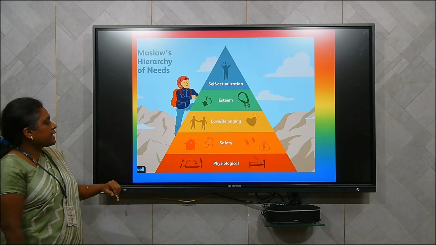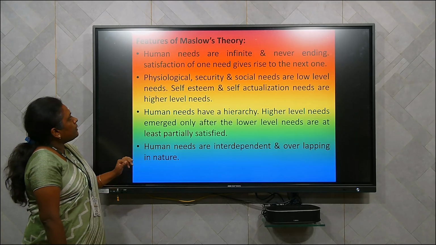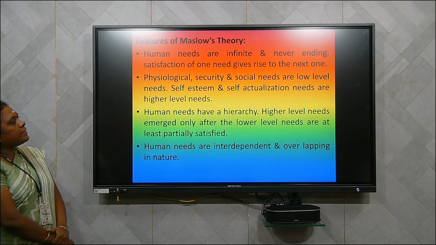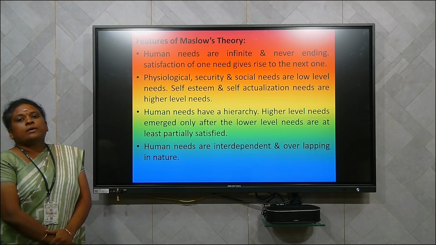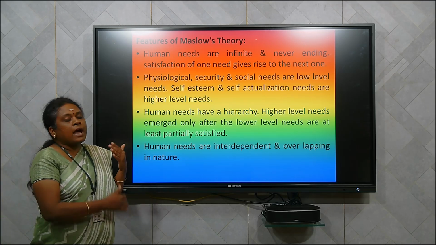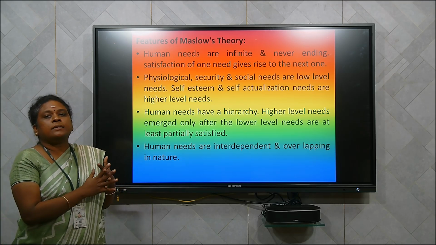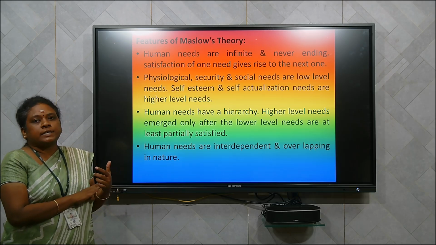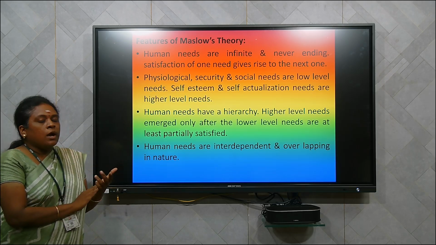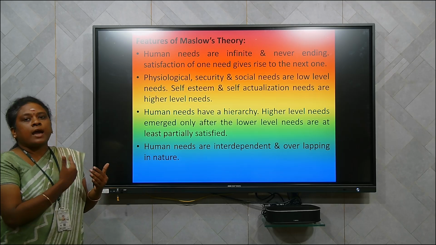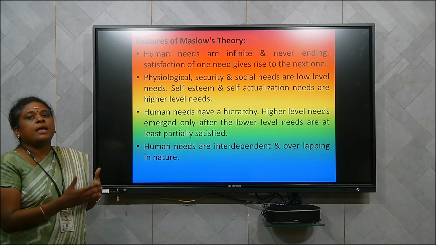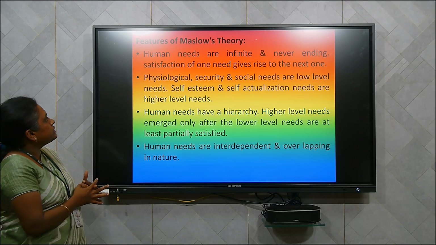Next we can see the features of Maslow's theory. That is, human needs are infinite and never ending. So here what Maslow is saying is that if one need is satisfied, that one need gives rise to another need. Man's needs do not stop at one stage. If he is satisfied with the physiological need, and he is having one vehicle, he is going to want one house, he is going to want one expensive car. Like that, man's needs go on multiplying. They do not stop at a single stage.